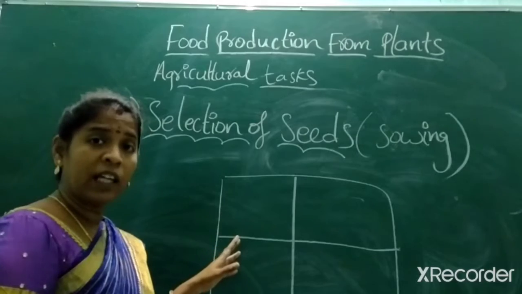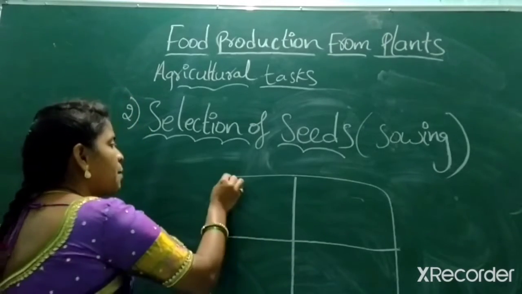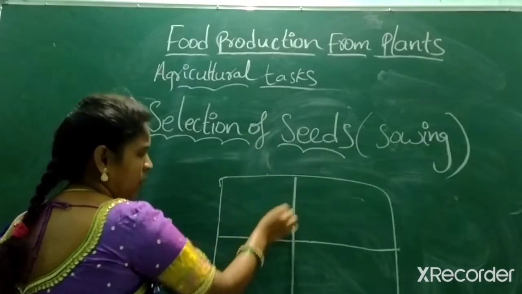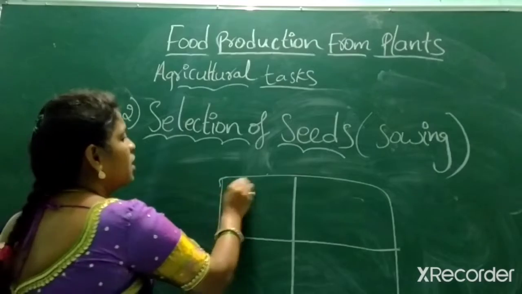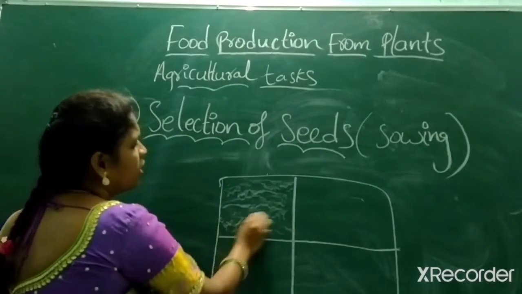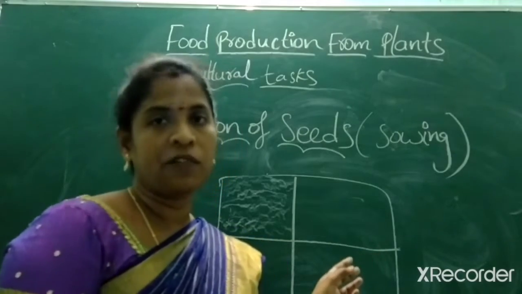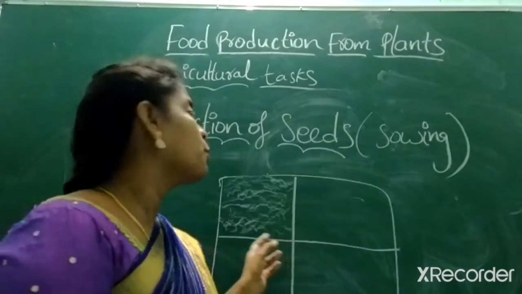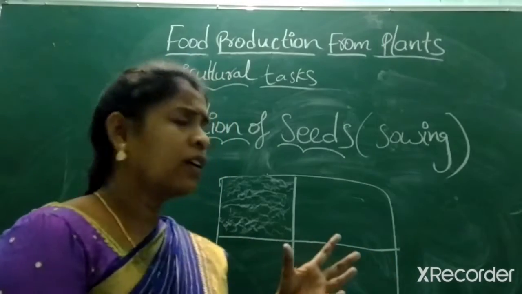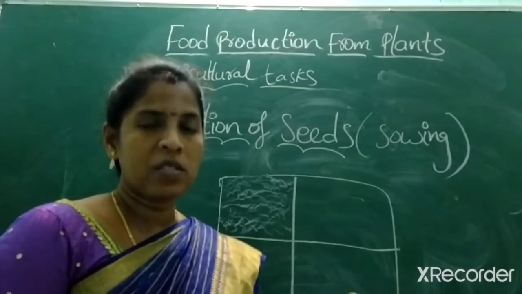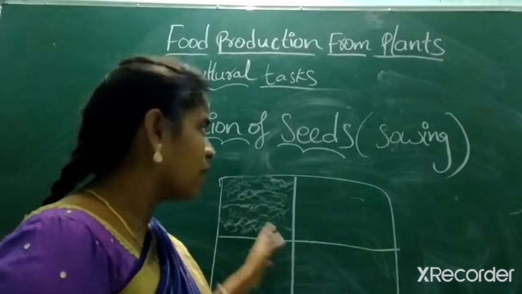Then for 1 acre of land, they won't sprinkle over the whole land. They just choose some part of the land. For example, this is a part. Before going to sow the seeds, they completely fill it with water. They irrigate it. They provide some water for it. Got it? After providing water, not very much, just some amount of water is provided.